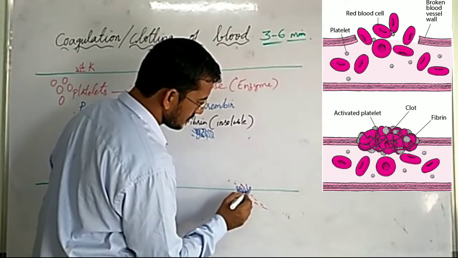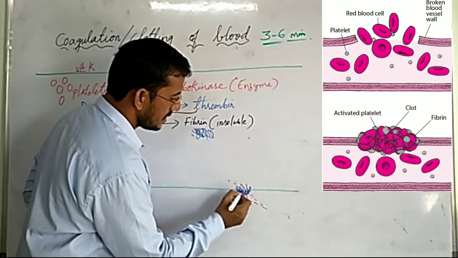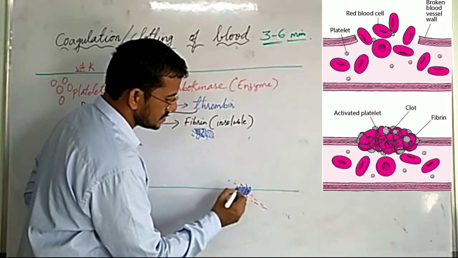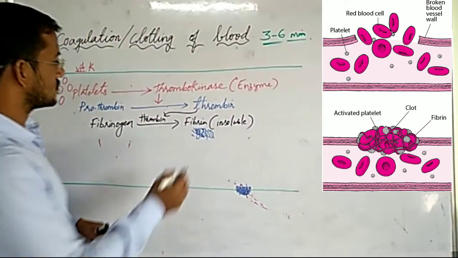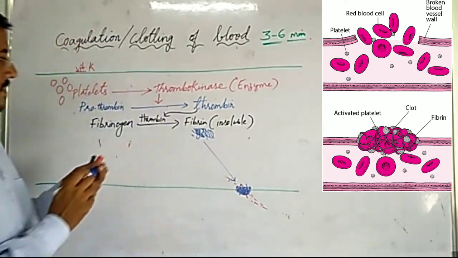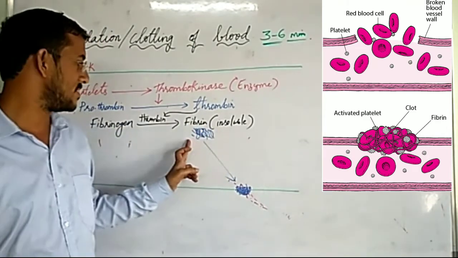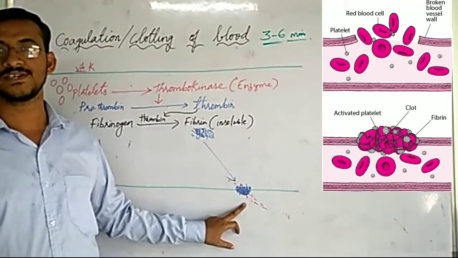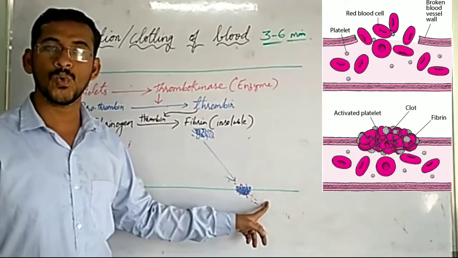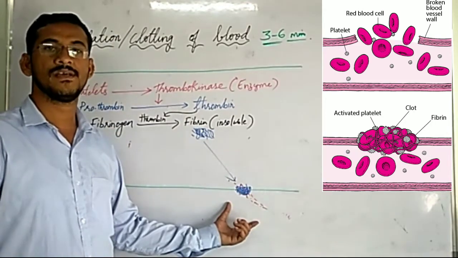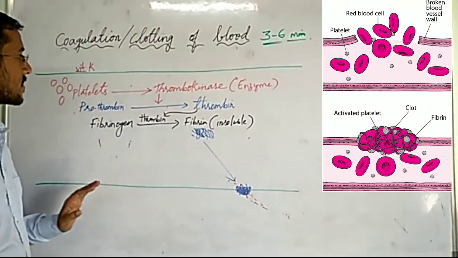They come together and form a net, and they stop the flow of the blood. They close the wound and form a net-like structure.